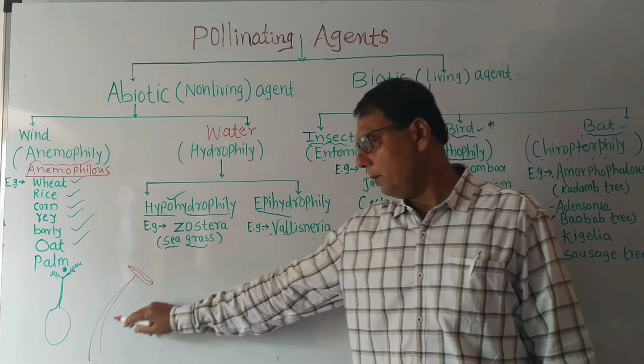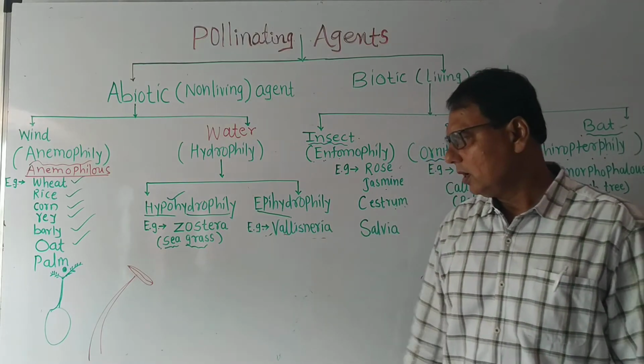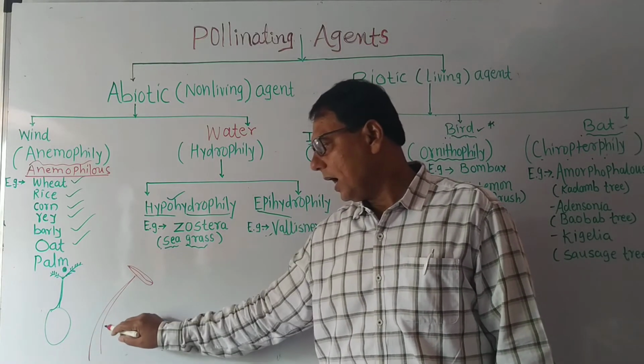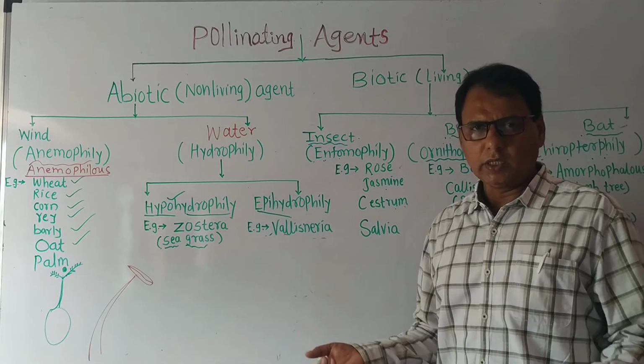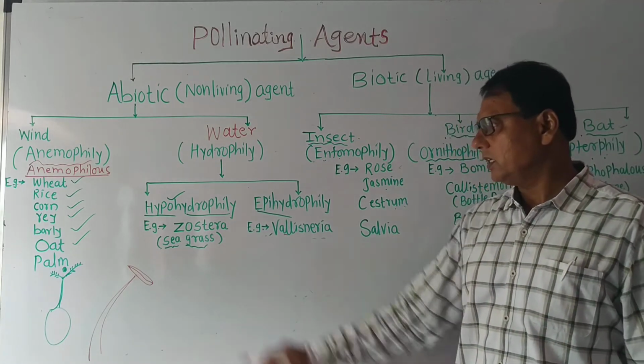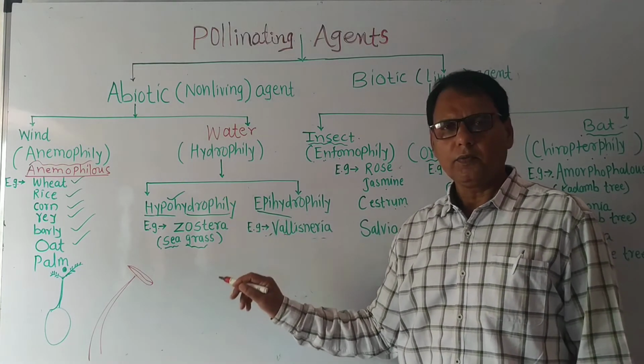The stamens have long filaments and the anthers are versatile. Stigma and stamens are exposed to the wind current. These are the points of the anemophilous flower.